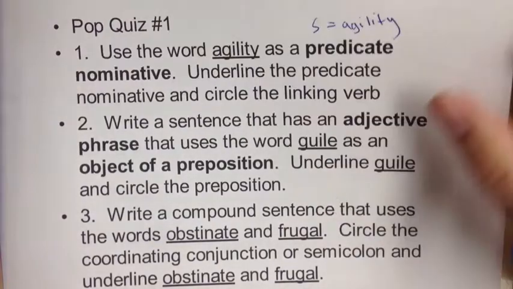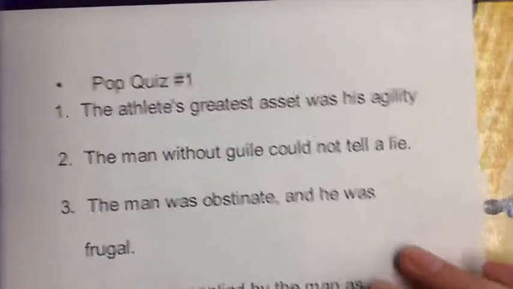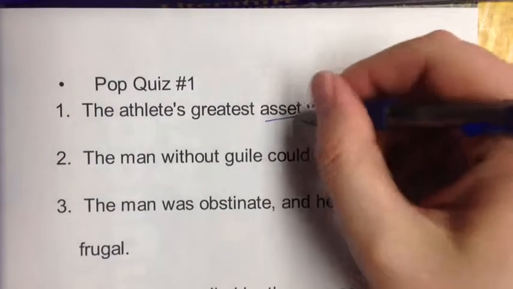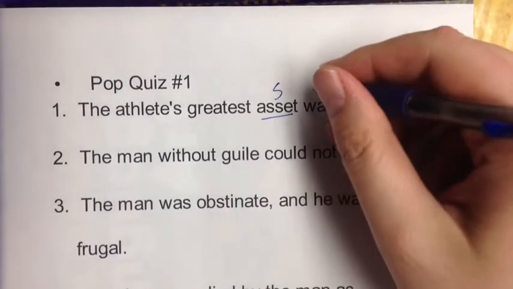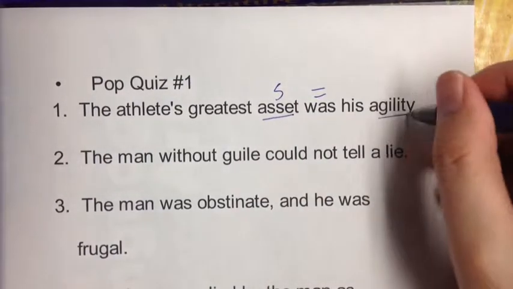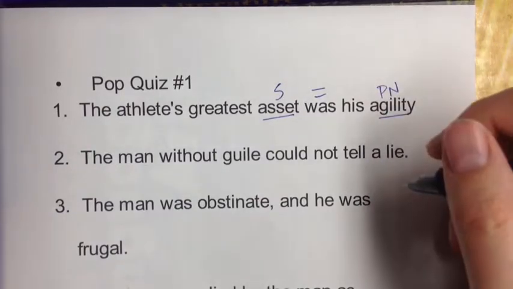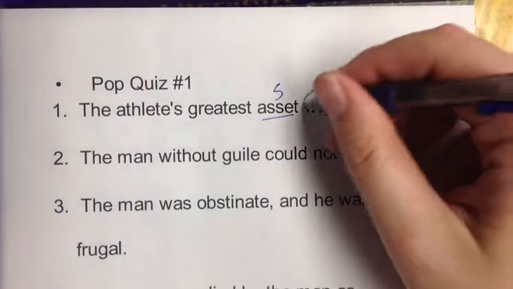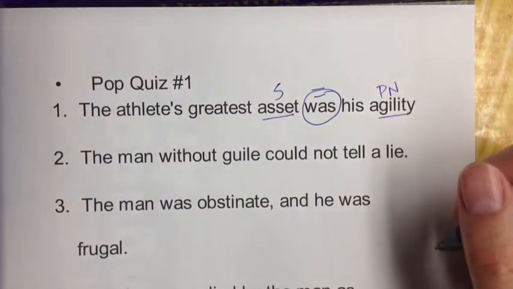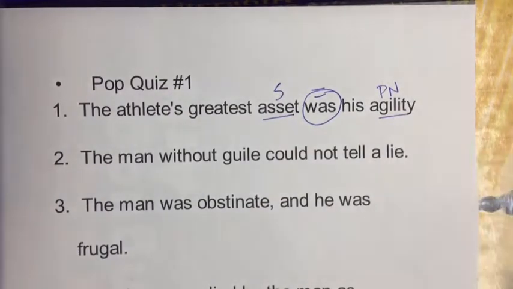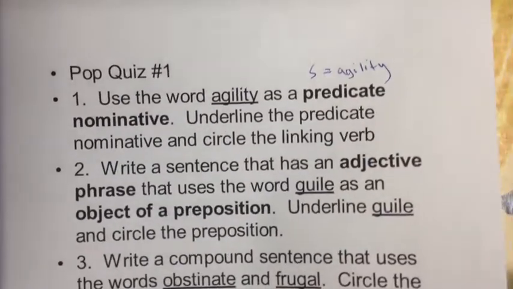So here's the sentence that I gave. The athlete's greatest asset was his agility. See, here's our subject, his greatest asset equals agility. So here is our predicate nominative. Now the task said to circle the linking verb, here it is, was, and to underline the predicate nominative, agility. All right, number 2.